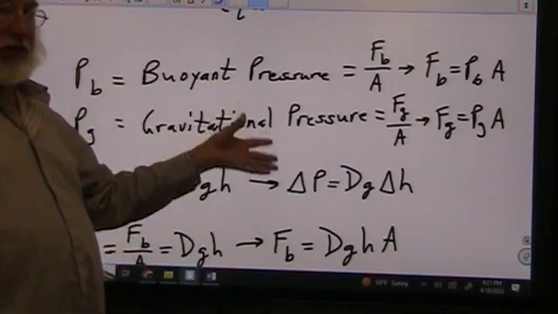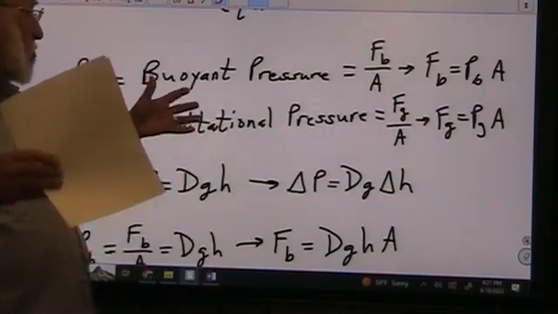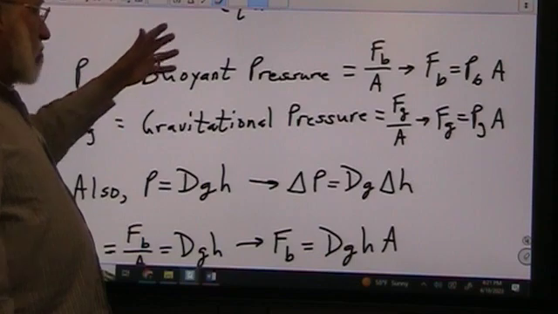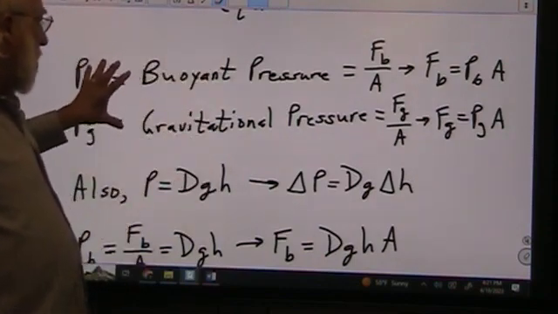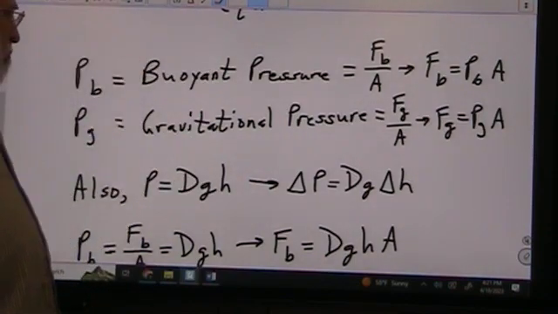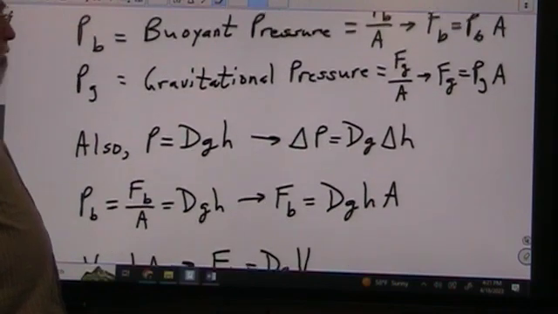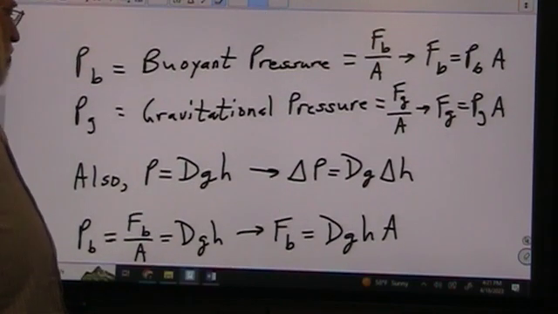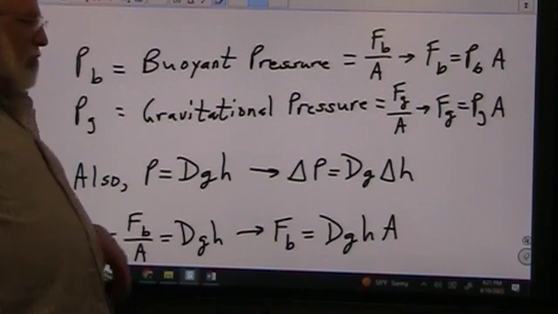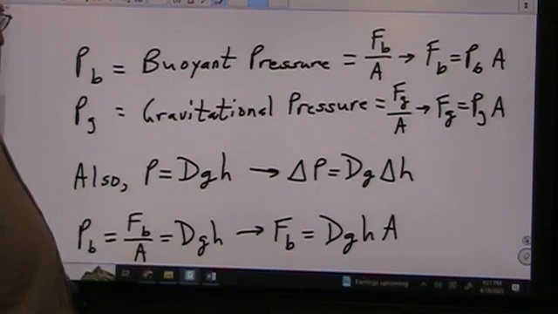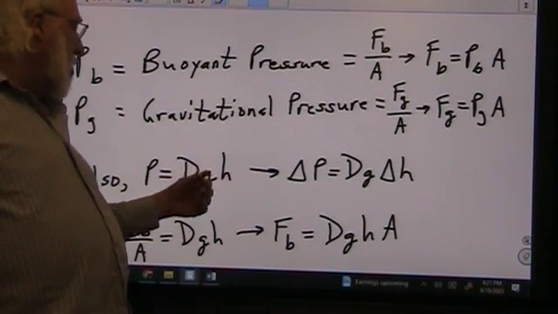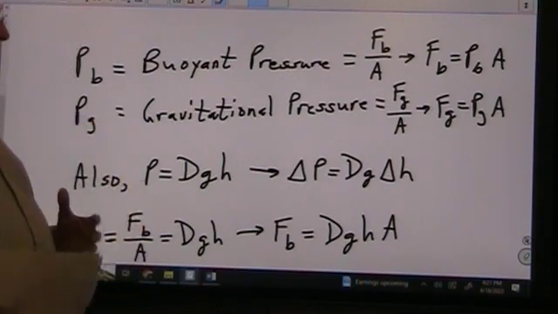Now, we've already discussed the relationship between pressure, force, and area. So P equals F over A, and we're going to look at it in two aspects: buoyant pressure and gravitational pressure. And we are also going to bring in the definition we have for pressure from the previous lesson, where pressure is density times g times h. And we look at the change of pressure.